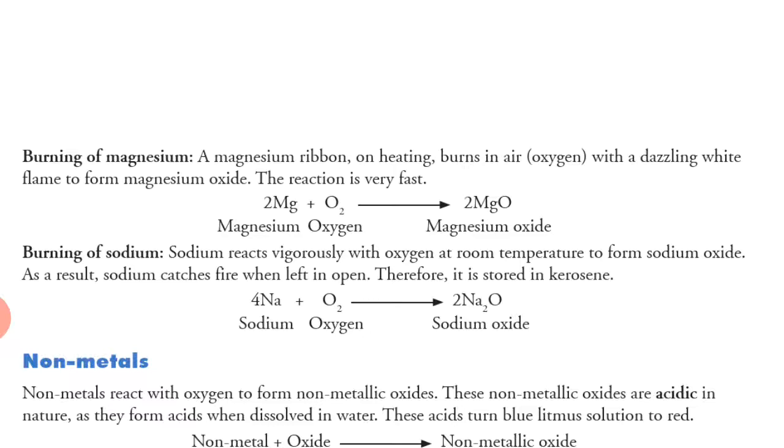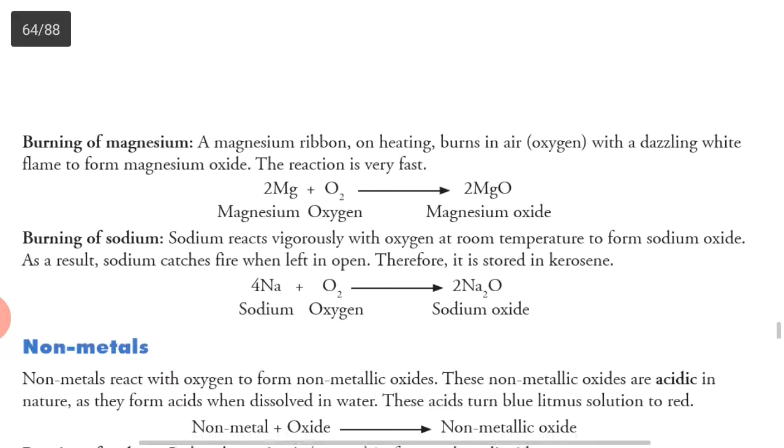Non-metallic oxides form acids when dissolved in water, so they turn blue litmus solution to red. The reverse happens in the case of non-metals. Metals convert red litmus to blue, and non-metals convert blue litmus solution to red.